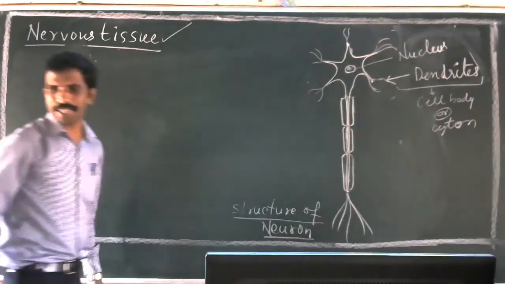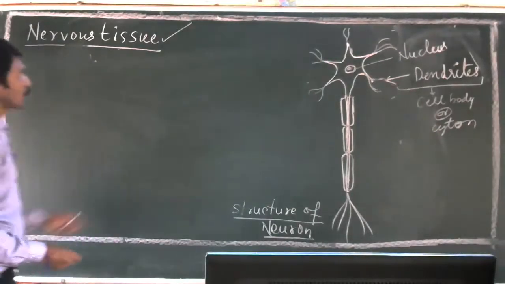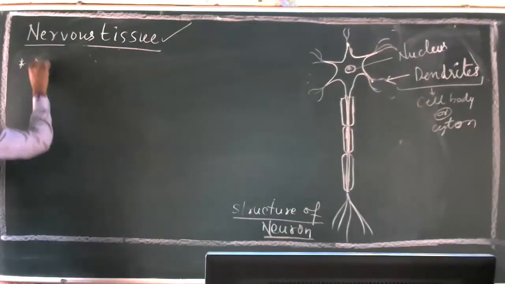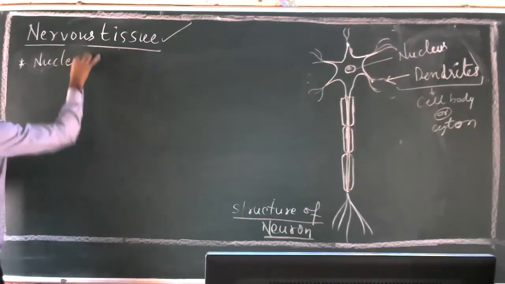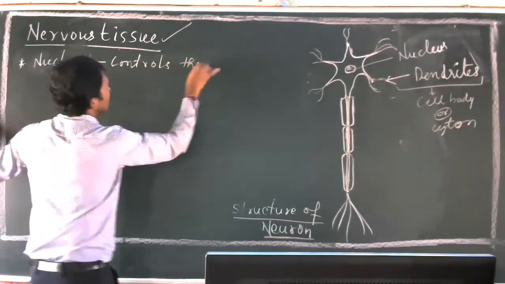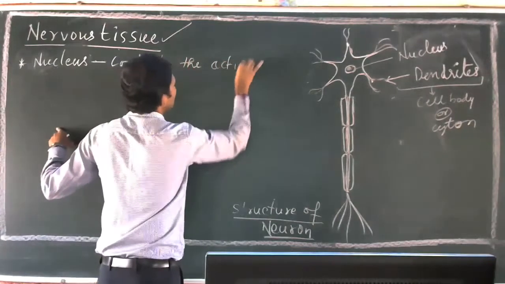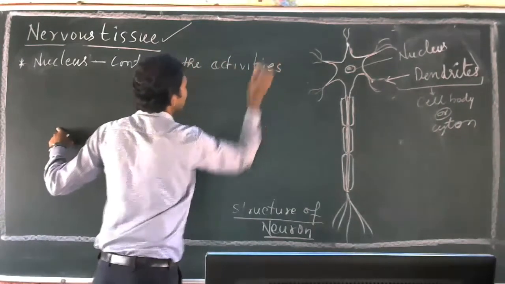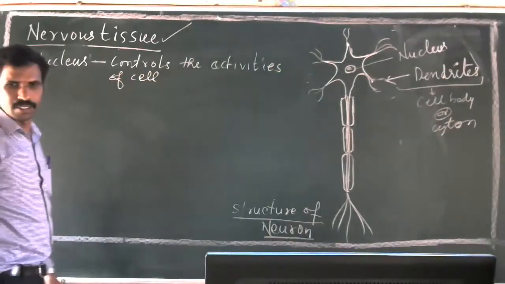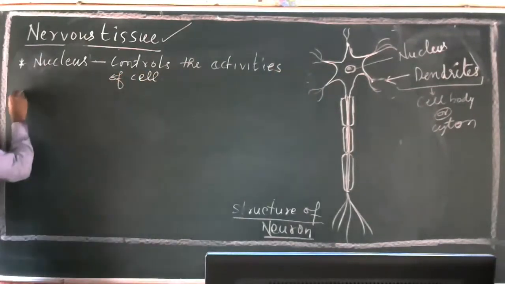I hope that diagram is visible to you. Nucleus controls the activities of the cell.